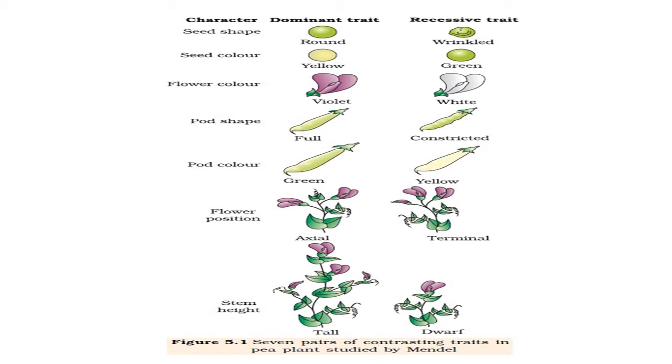So here you can see there are 7 types of characters. Each and every character has 2 types of traits, one dominant and another recessive. Dominant can express itself, and recessive cannot express itself in the presence of dominant.